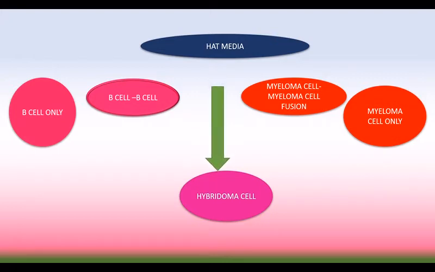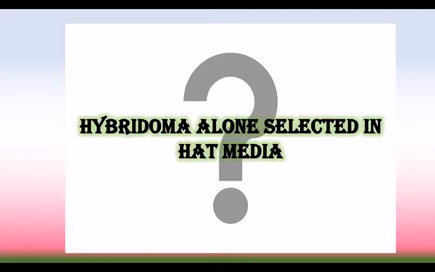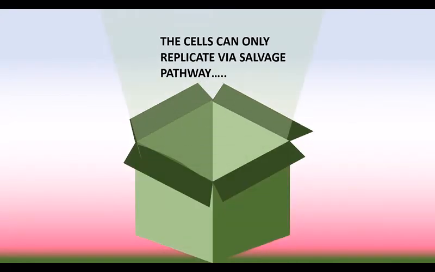Here we have a question. Why are hybridoma cells alone selected in HAT medium? Why not the others? The answer is that the cell can only replicate via the salvage pathway and not the de novo pathway. So the B cell property and myeloma cell property can be seen.